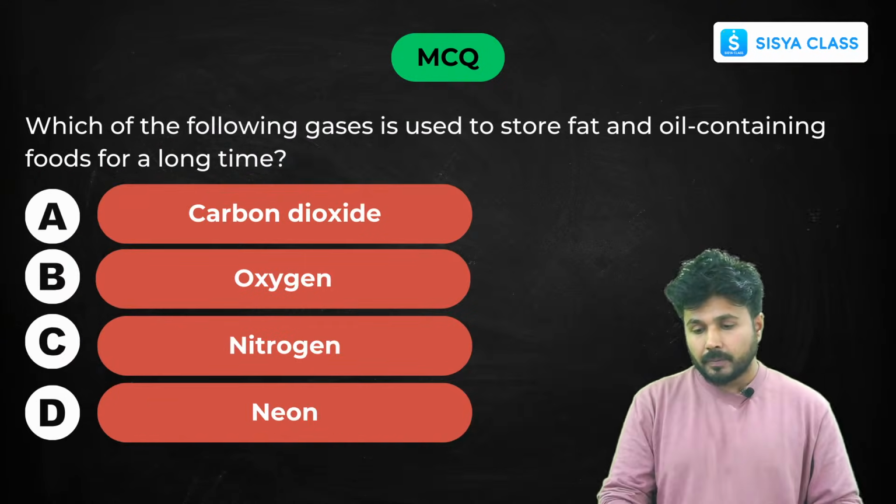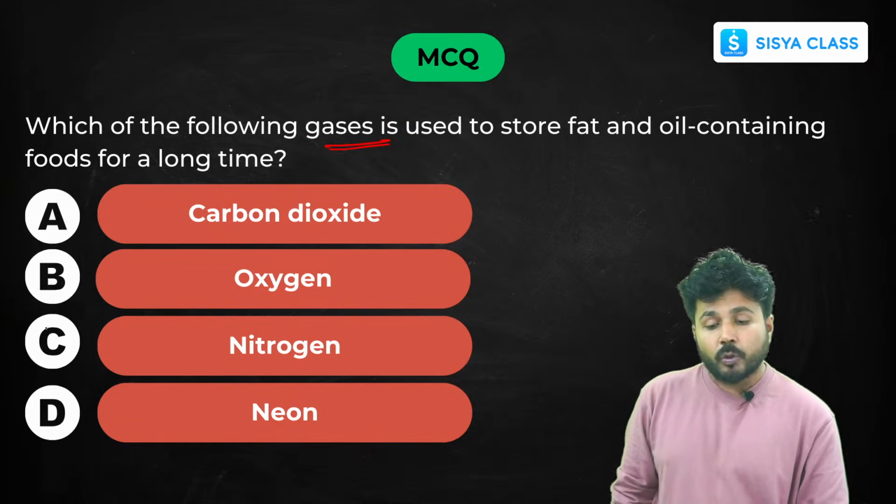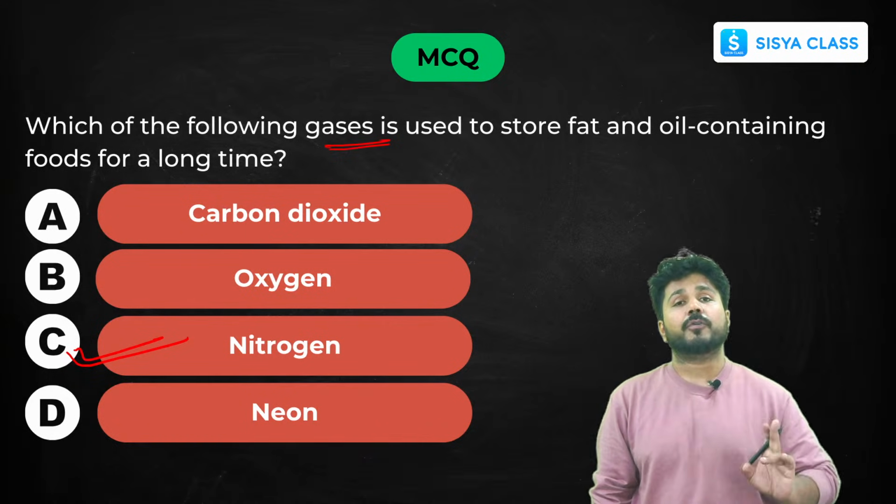Next question. Which of the following gases is used to store fat and oil containing foods? Nitrogen gas is used to prevent oxidation, or reaction with oxygen.